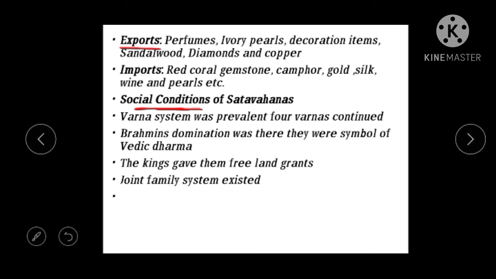But in those days there used to be joint families, like father, mother, uncle, auntie, grandpa, grandma, and mother's side grandpa, grandma, and uncles like father's brother, father's sister. So within one family, more than 30 members used to live in one house. So this was the joint family condition.